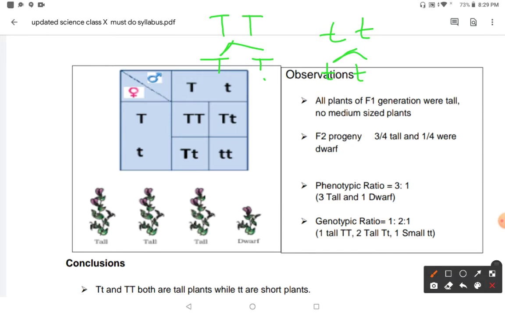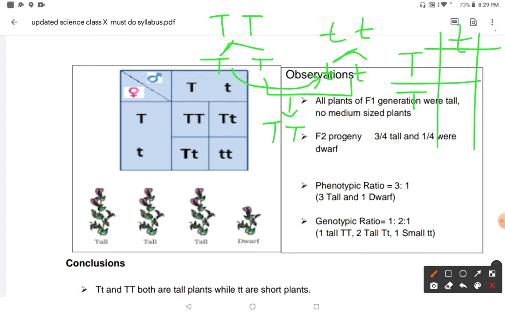So when they fertilize, four plants are obtained. If we cross multiply, we can make a table: capital T, small t, capital T, small t, capital T, small t, capital T, small t.